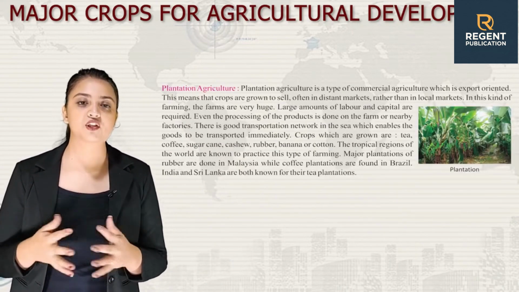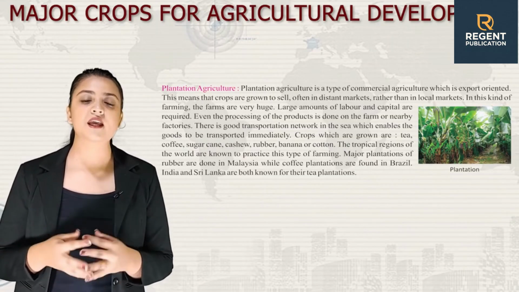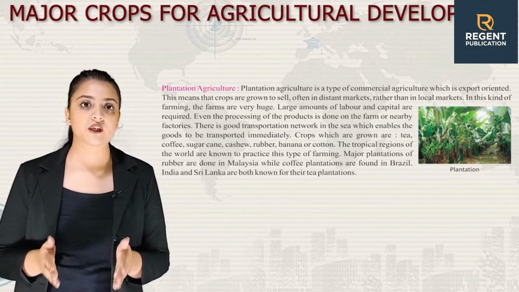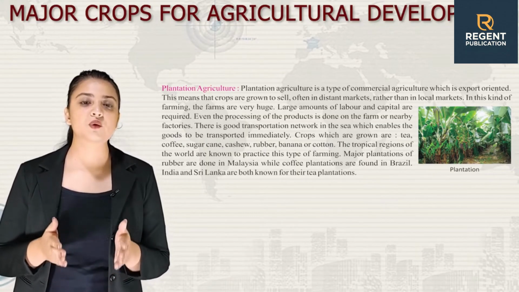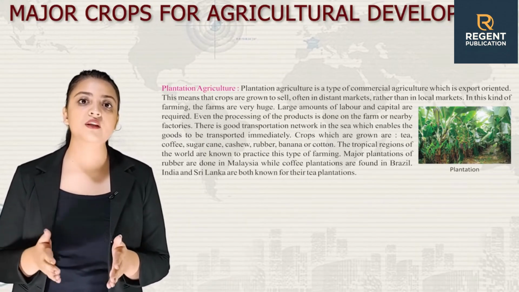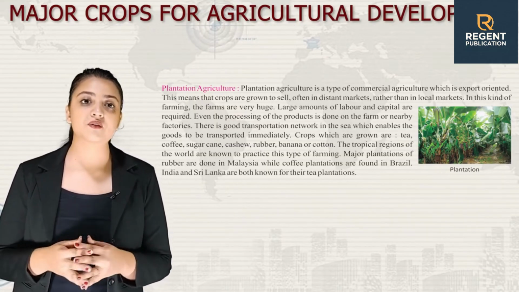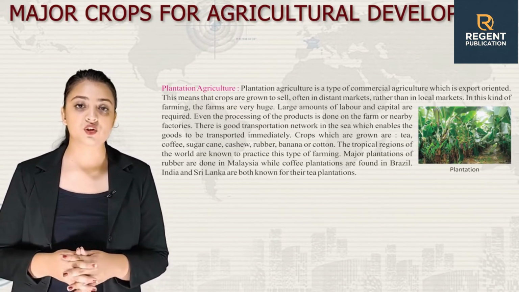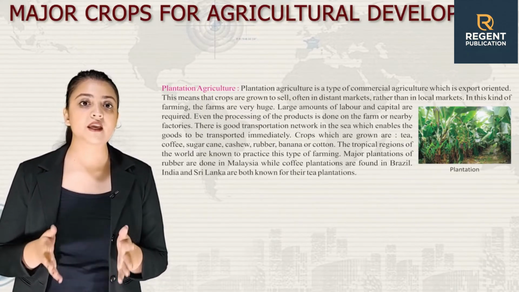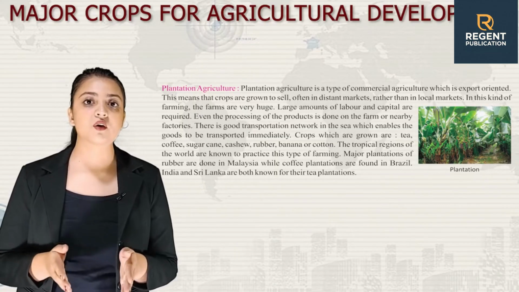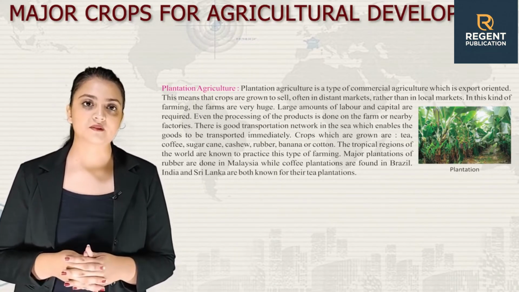Next, we have plantation agriculture. Plantation agriculture is a type of commercial agriculture which is export oriented. This means that crops are grown to sell often in distant markets rather than in local markets. In this kind of farming, the farms are very huge. Large amounts of labor and capital are required. Even the processing of the product is done on the farm or nearby factories.